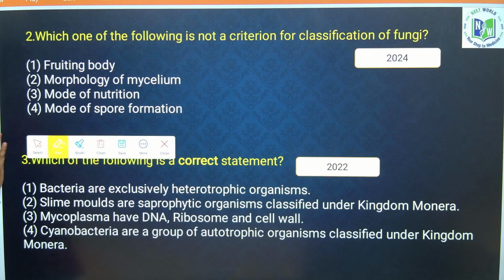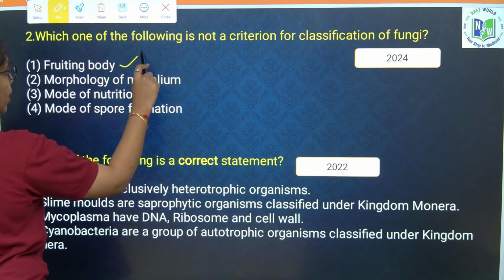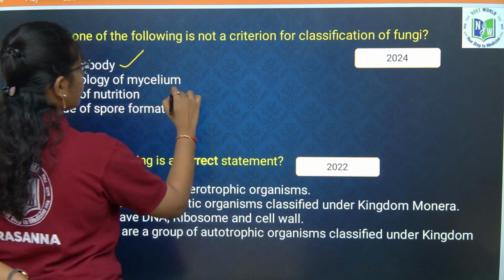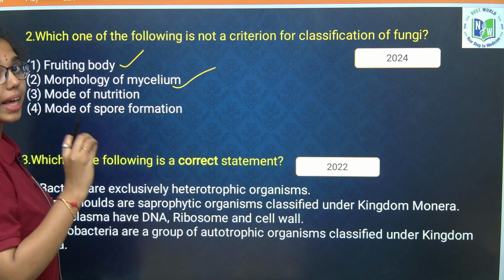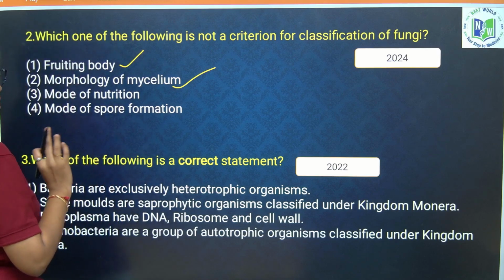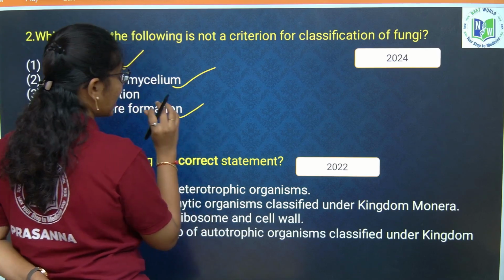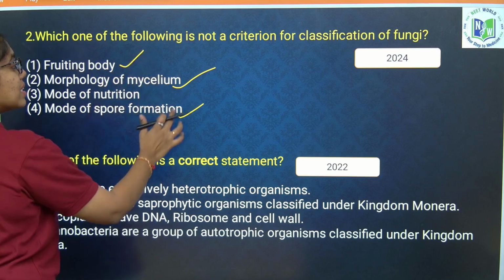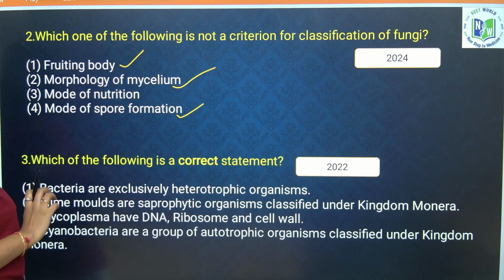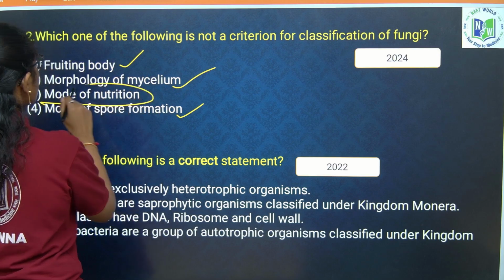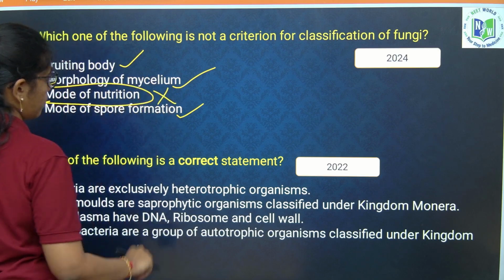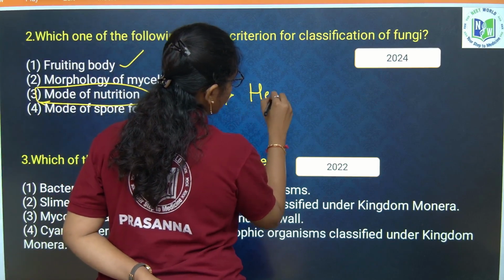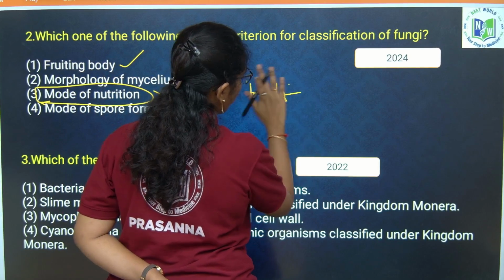If you look into the options, first is fruiting body. Yes, we consider fruiting body as a criterion for fungal classification. Morphology of mycelium, highly diverse mycelium structures we observe, and mode of spore formation in reproduction, which is diverse in the kingdom Fungi. So all these three are criteria for classification of fungi. Mode of nutrition is not a criterion for classification of fungi.